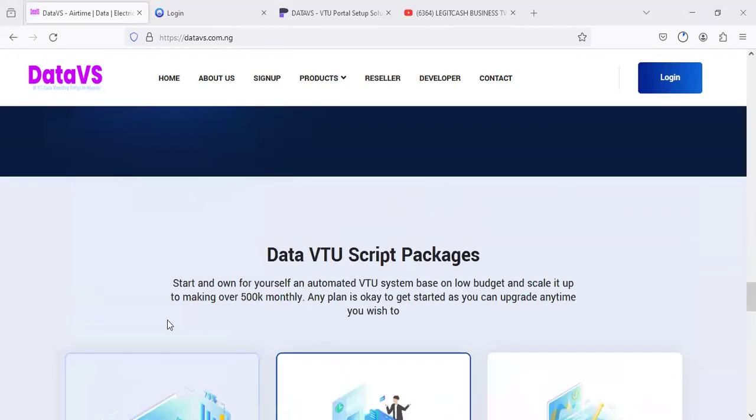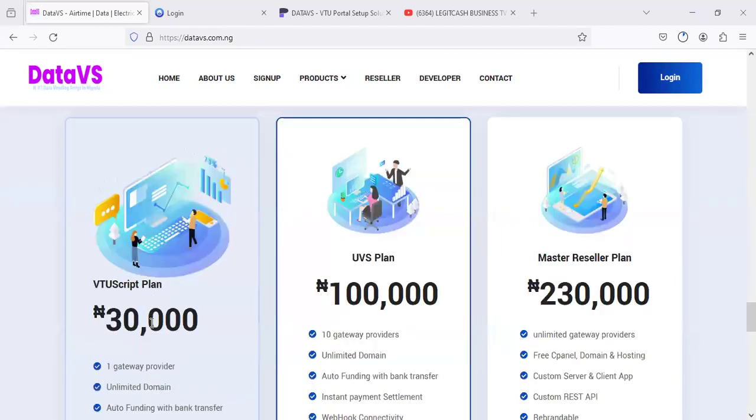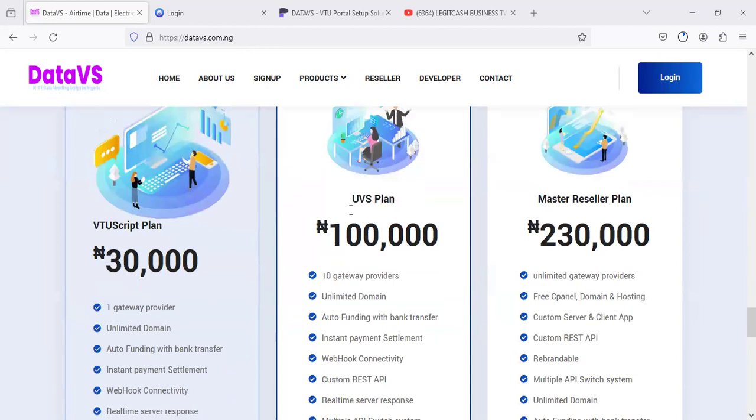Look at what we say here: start and own for yourself an automated VTU system based on a low budget and scale it up to making over 500K monthly. Any plan is okay to get started, as you can upgrade as you wish. So for instance, if you are coming for the first VTU script, which is 30K, and you decide to go for the 100,000 naira one because maybe you have a limitation, or you want to enjoy more features, you can easily upgrade. It's 100% possible.